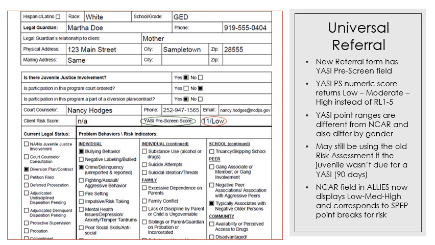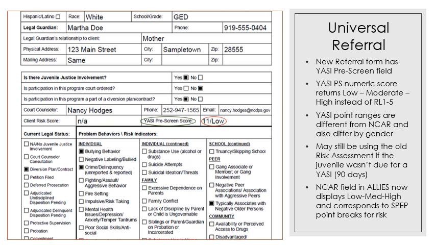Just a few pointers about the Universal Referral Form. This form was upgraded in November of 2020 and distributed with the risk assessment training. There are several new fields, and I'm just going to point those out really quickly. You'll see in the center of the screen that the YASI pre-screen score is a new field. It's been circled.